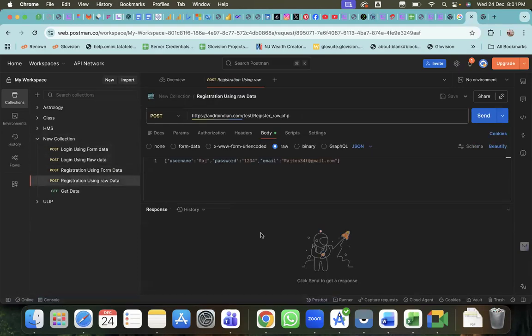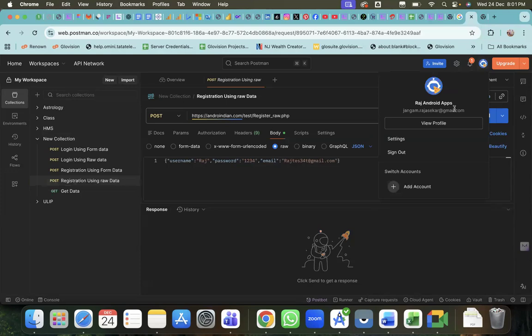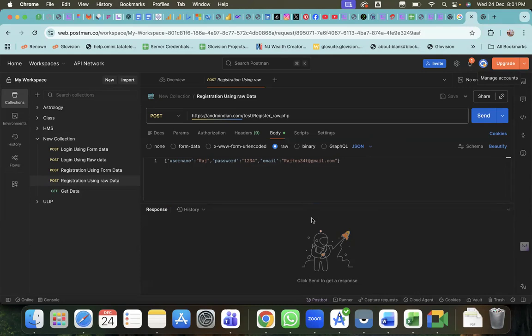I created a user registration API. Normally, if you log in with the same mail ID on your system, you can automatically access these APIs.